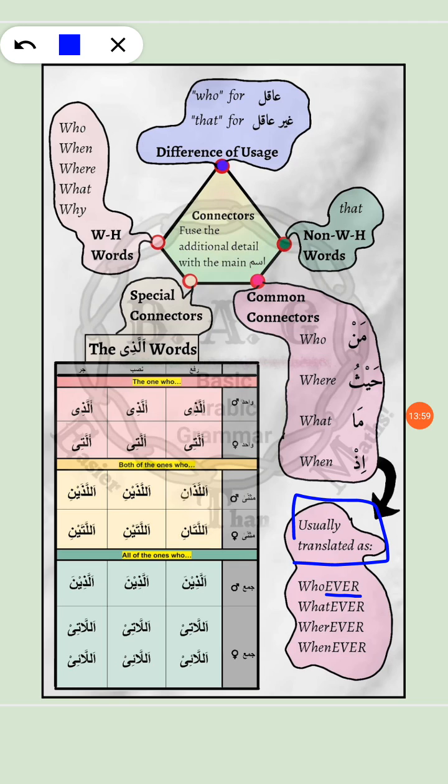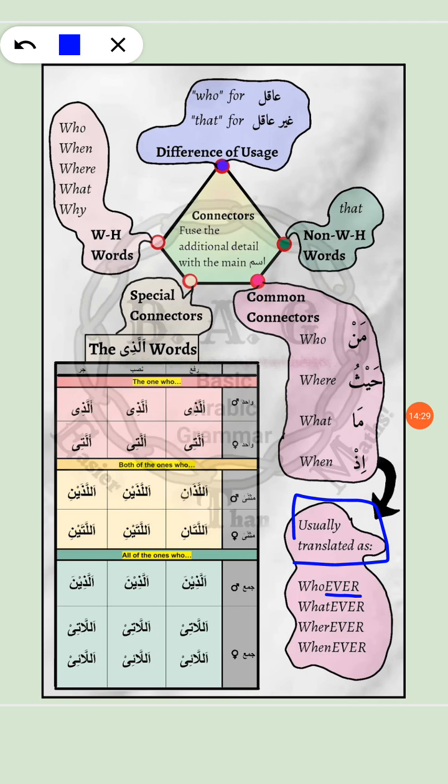For example, in the opening ayat of Surah Al-Baqarah, Allah Ta'ala says that whatever they have been provided with, they spend from it. Mimma razaqnahum yunfiqun: from whatever we have provided them with.